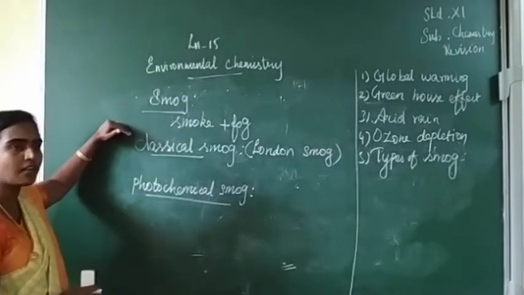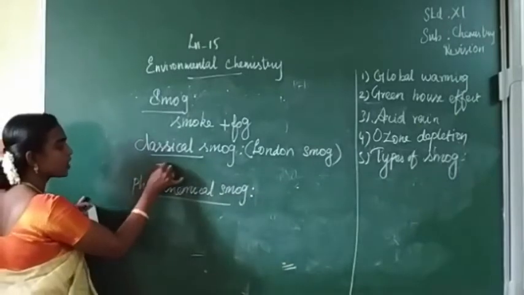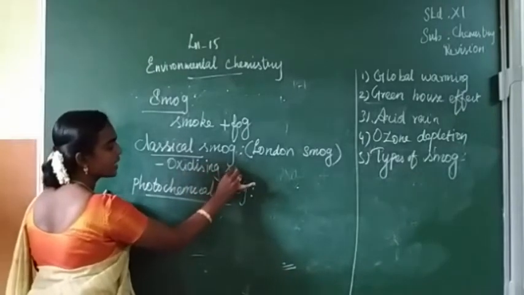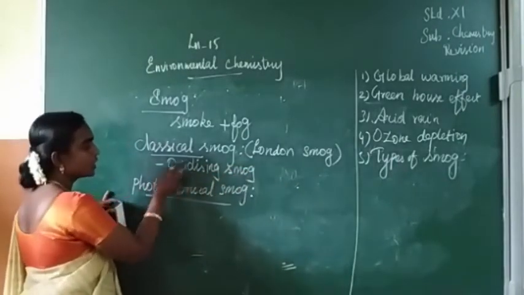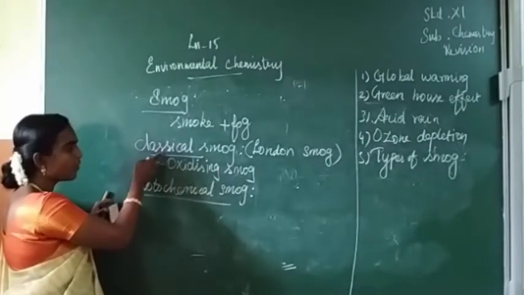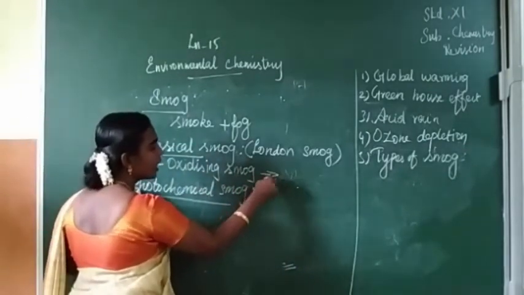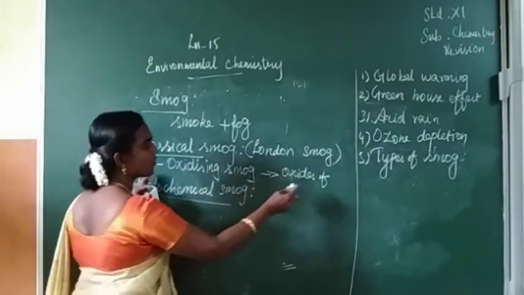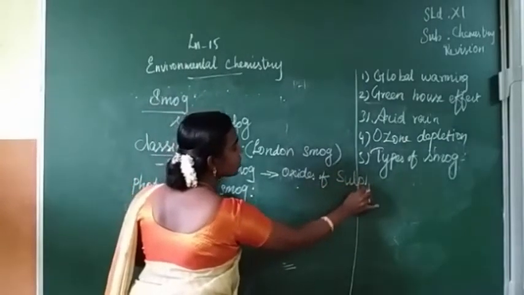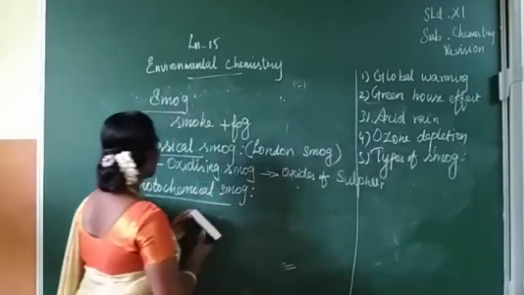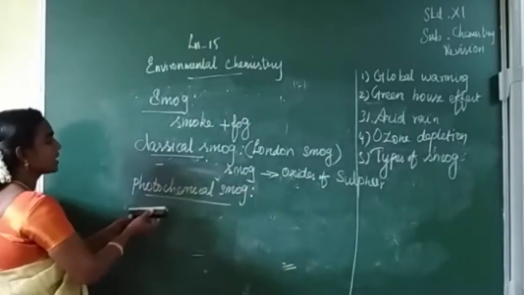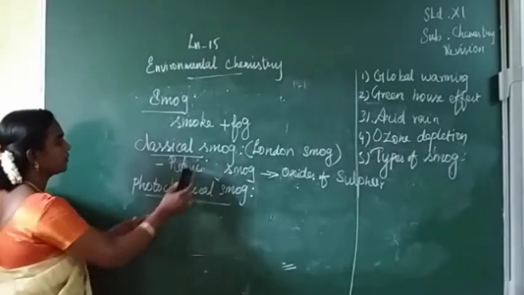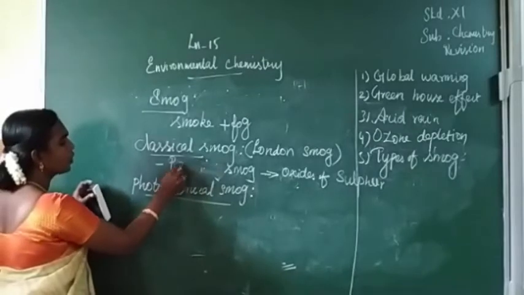So because of oxides of sulfur, this smog is called oxidizing smog. Why are we calling it oxidizing smog? The pollutants responsible for this classical smog are oxides of sulfur, which are reducing in nature. So we can call this smog reducing smog. Reducing smog.